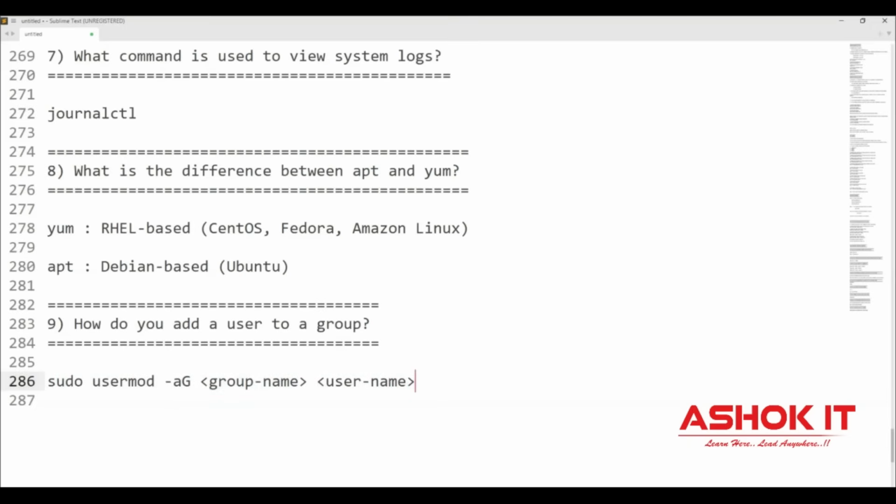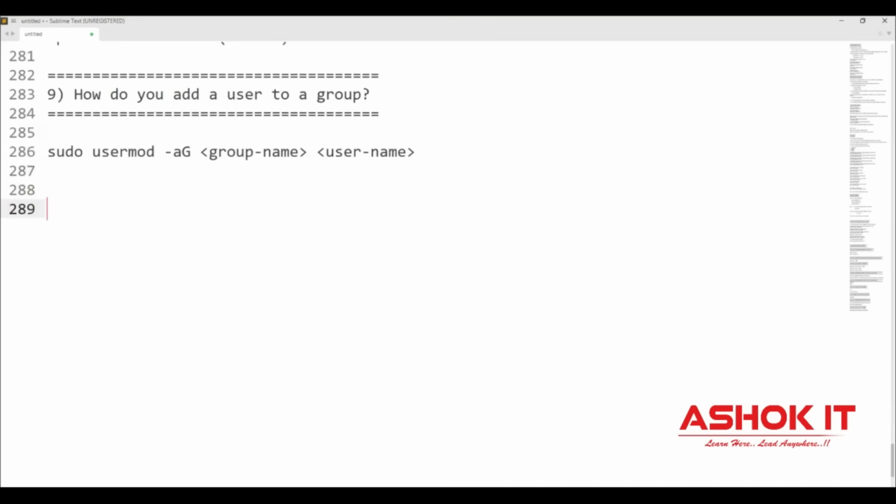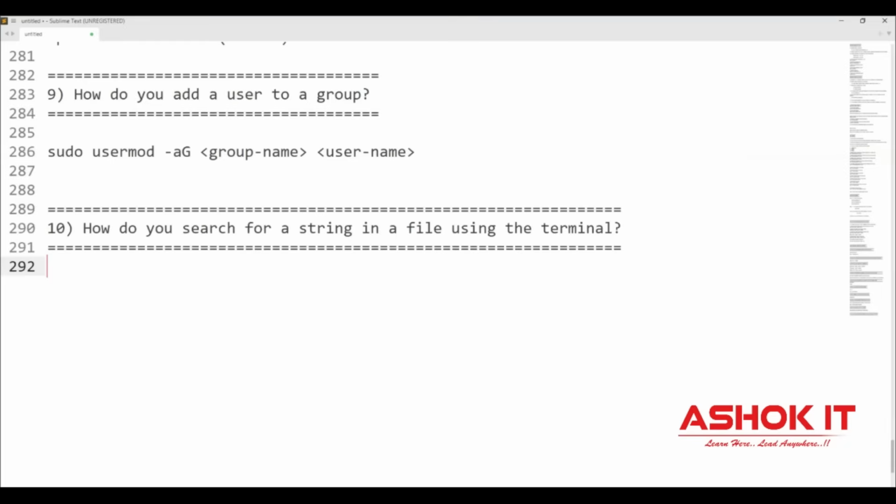And the next one, how do you search for a string in a file? Okay, I have a file with so many lines of data. How do you find out in which line of that file a particular keyword is available? For that, in Linux, there is a command called grep. grep, the particular keyword, and the file name. In that file, all the lines that contain the given keyword will be printed.